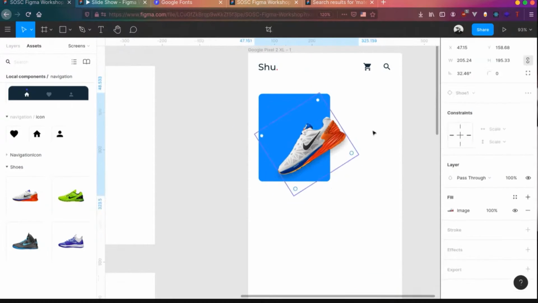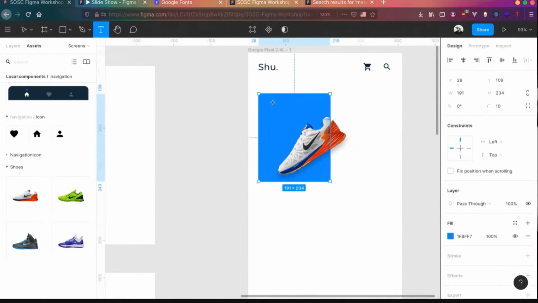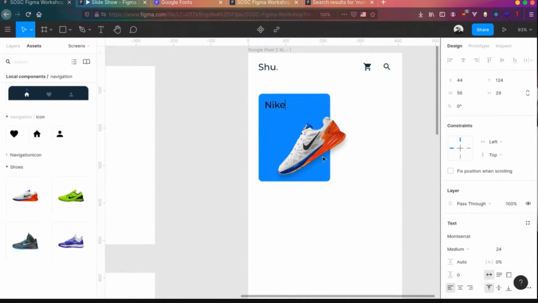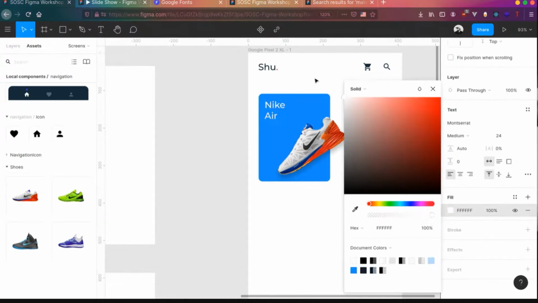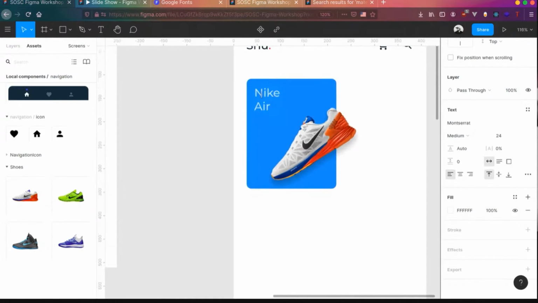And we can see the shoe, and let's add some text over it. Let's name the shoe Nike Air. That's the shoe. Let's give it a white color, and we can basically do it over here.